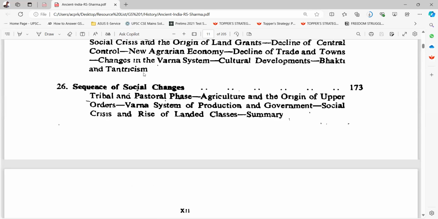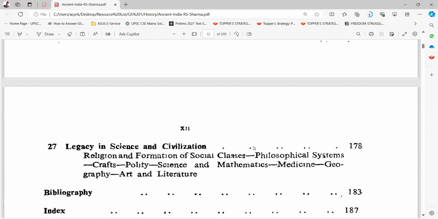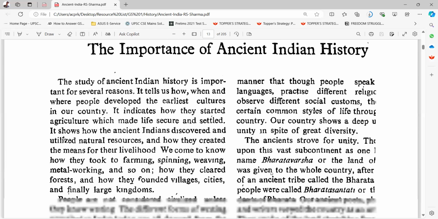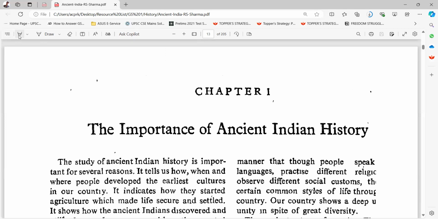26th is sequence of social changes, tribal and pastoral phase, agriculture and origin of upper orders, Varna system of production and government, social crisis and rise of landed classes, summary. 27th is legacy in science and civilization, religion and formation of social classes, philosophical systems, crafts, polity, science and mathematics, medicine, geography, art and literature. Okay. Chapter 1, the importance of ancient history.